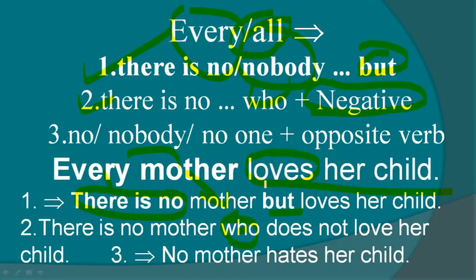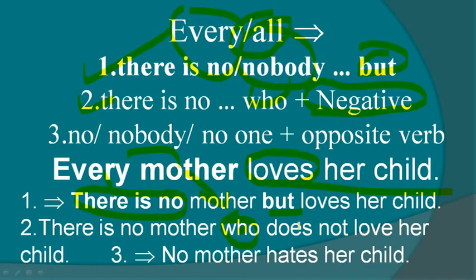But there is also another question: do has three forms, do, does, and did. Which form should we choose? In that case, you should follow the verb. If the main verb is in present form, you should use do. If it is in past form, you should use did. If it takes s, you should use does. There is no mother who does not love her child.